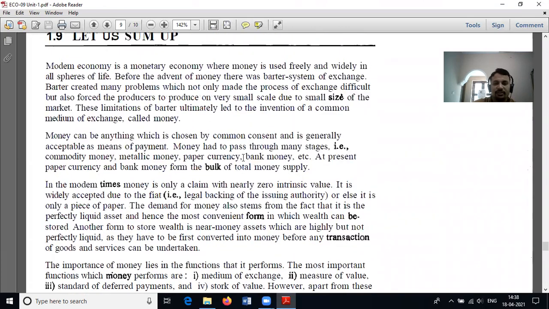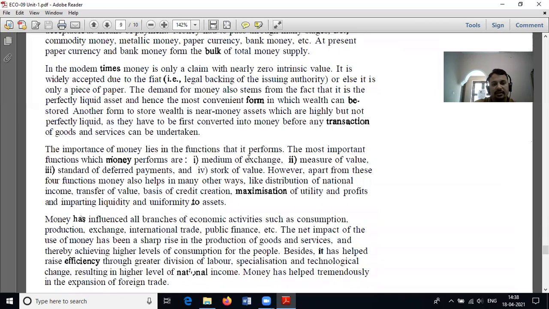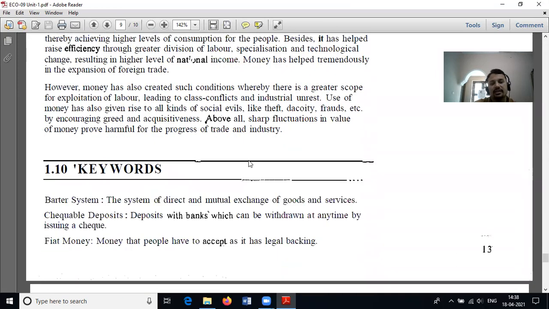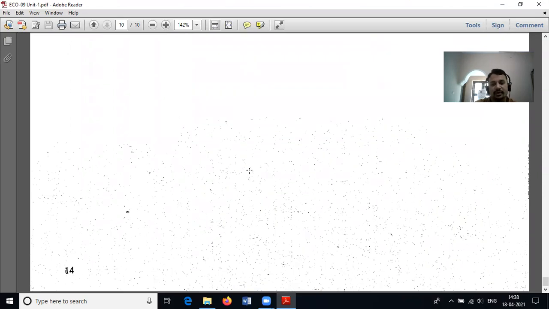Okay. This is about the first unit. These are the terms explained in the first unit. Then you can read, and ask any doubts when you have any questions or queries.